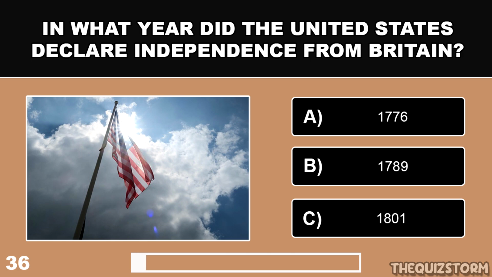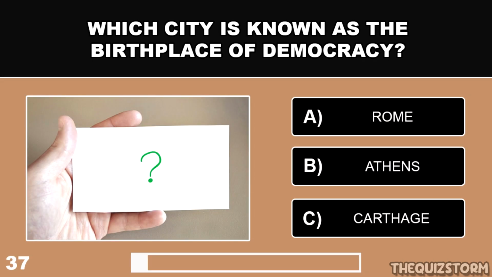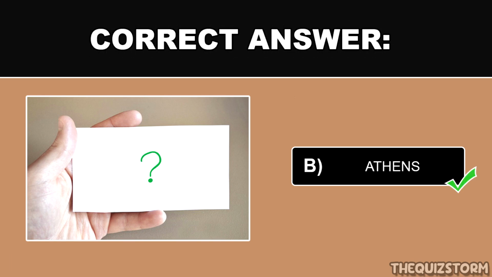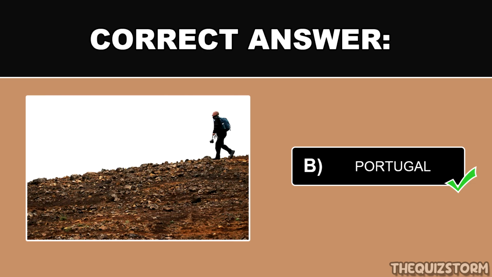In what year did the United States declare independence from Britain? And the answer is 1776. Which year is known as the birthplace of democracy? And the answer is Athens. Vasco da Gama was an explorer from which country? And the answer is Portugal.